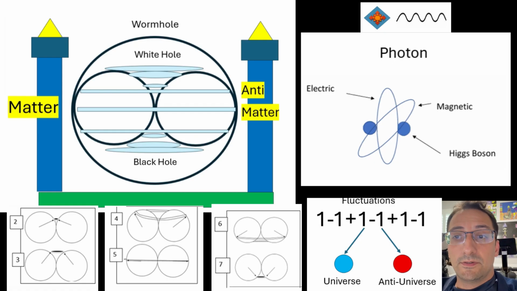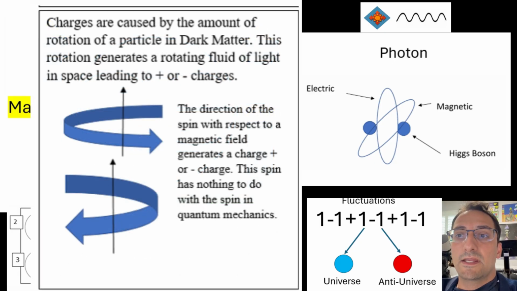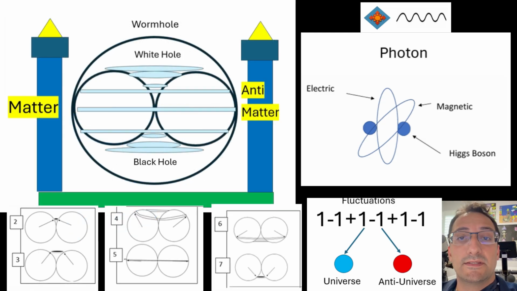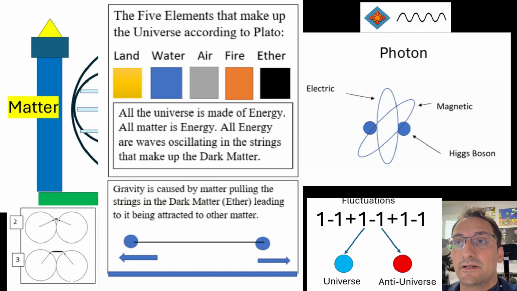The spin of particles leads to their charges. All four forces of nature are unified in the ether medium throughout space. Photons are massless because they are part of space itself, and strings stretch but do not pull. Many other particles have mass, with pulling strings leading to gravity. The five elements that make up the universe according to Plato are land, water, air, fire, and the ether. All the universe is made of energy.